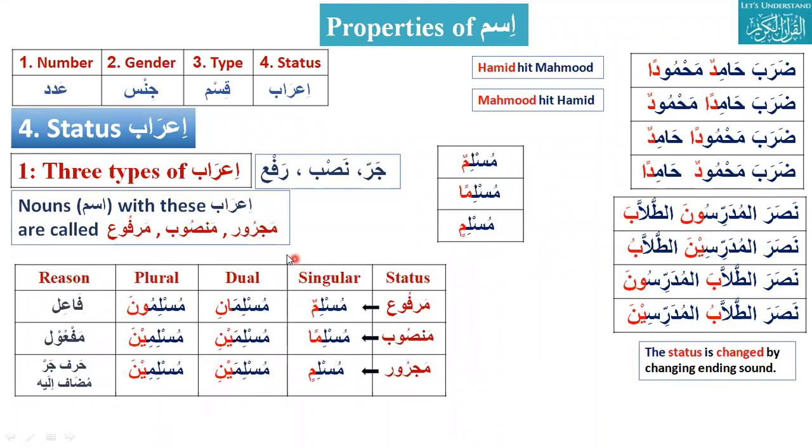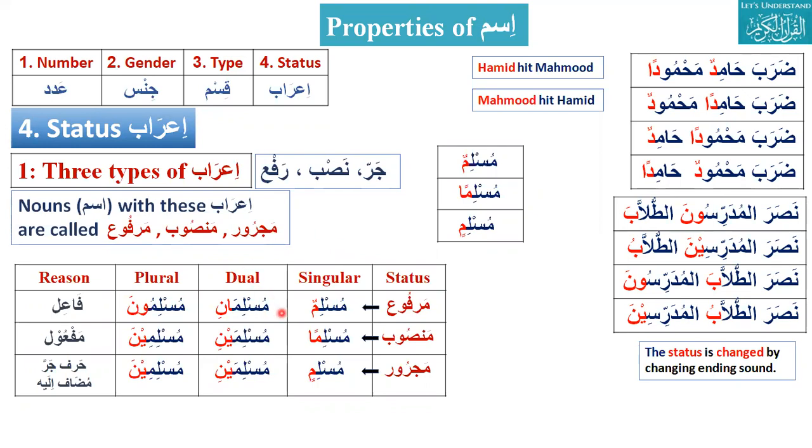Now let's discuss the dual. First, the dual of Muslim is Muslimani and Muslimaini. Like we have been discussing from the first chapter, from level 1, when we said that the plural of Fatih will be Fatihun and Fatihin. Today is the time to distinguish between Fatihun and Fatihin.